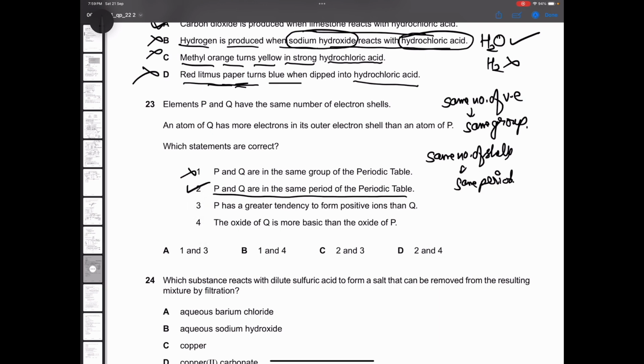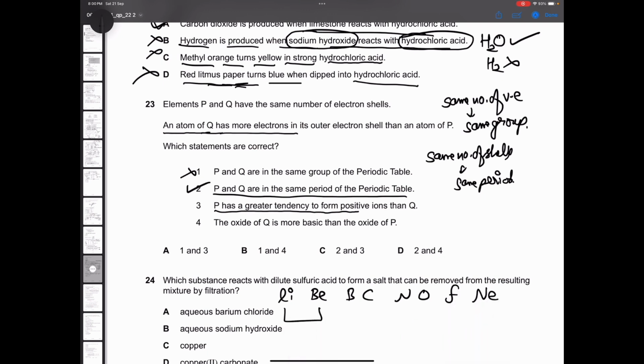One is automatically incorrect. P has a greater tendency to form positive ions. Now see, if P is a metal, it will have a tendency to form positive ions. And they've written here that an atom of Q has more electrons. Now, if an atom of Q has more electrons and they are in the same period, we can assume, let's say the second period: lithium, beryllium, boron, carbon, nitrogen, oxygen, fluorine, neon. This is period number 2. The first two are metals.